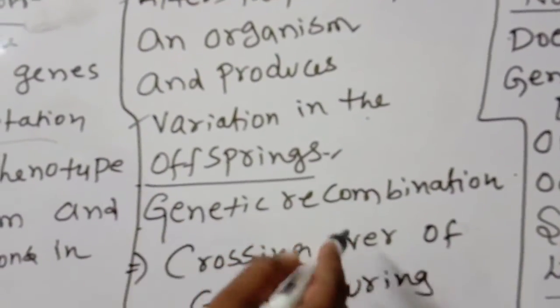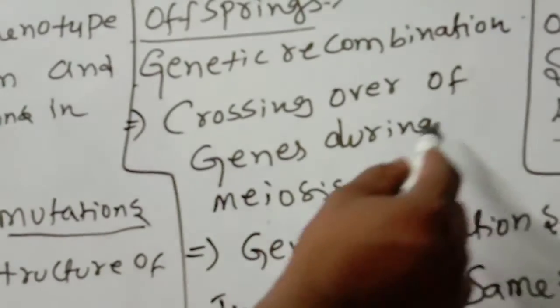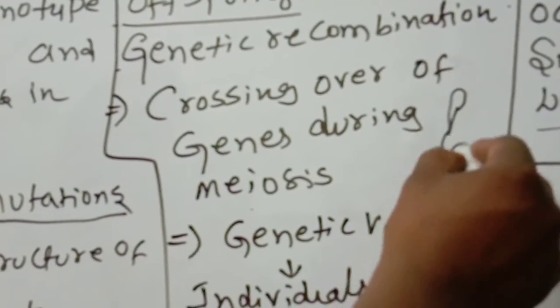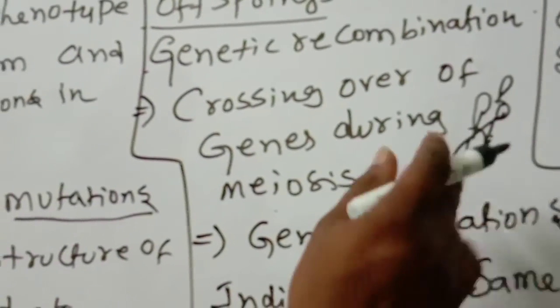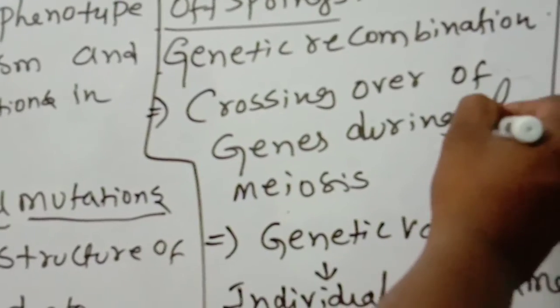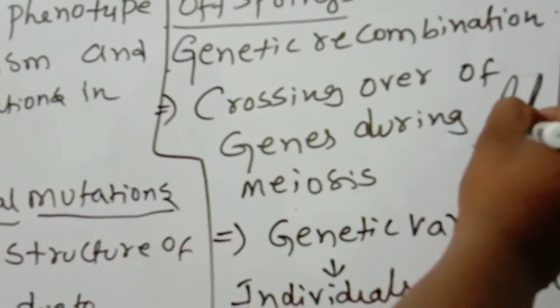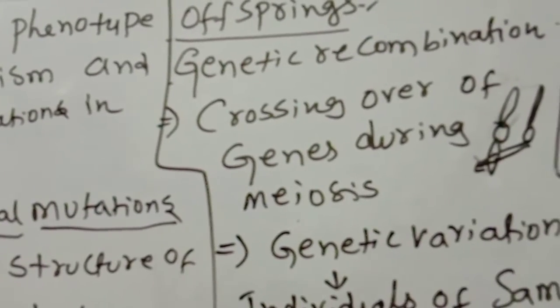Next one, genetic recombination. Crossing over of genes during meiosis. You know very well, this is one chromosome, and this is another chromosome. What will happen? Crossing over will take place. Observe very carefully. This is one chromosome, this is another chromosome. Crossing over is going on, in the sense genetic recombination.